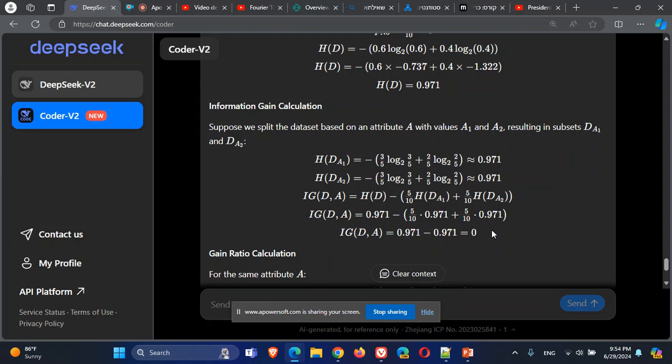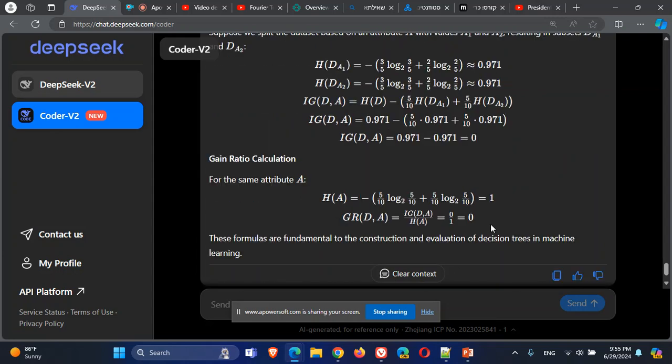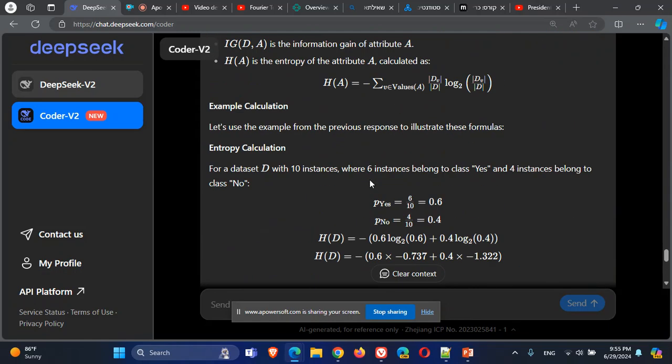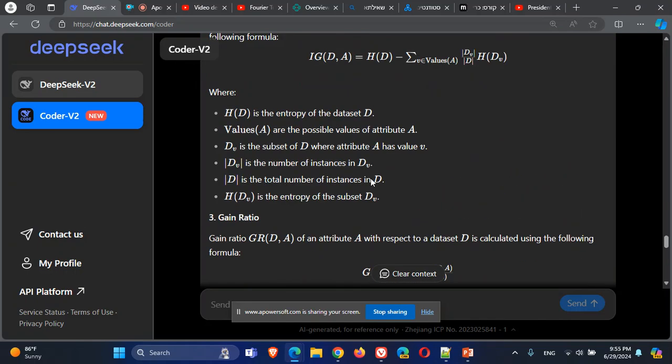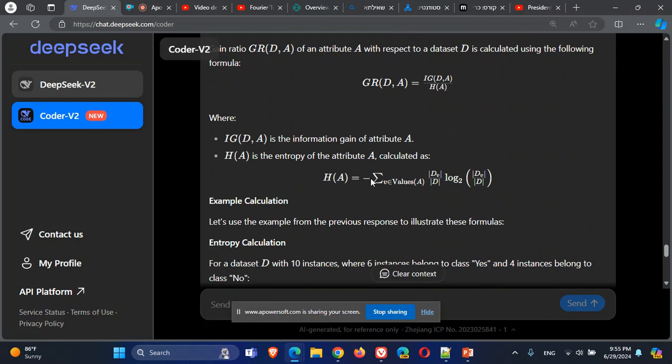If the information gain is zero, it means that we didn't learn anything from the split. But if the information gain is not zero, we did learn something. We did make a better splitting. The splitting helped us differentiate the data. But here the splitting didn't. Now for gain ratio, we are calculating the information gain and calculating the entropy of, I don't know if we call it entropy. Entropy is not a very good word to use.